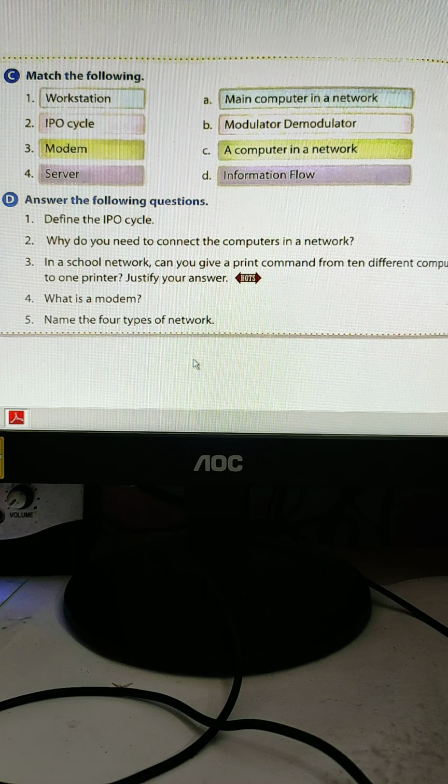What is a modem? The full form is modulator and demodulator. We can connect to the internet through the modem. Any company nowadays, we can use a modem to connect our PC.